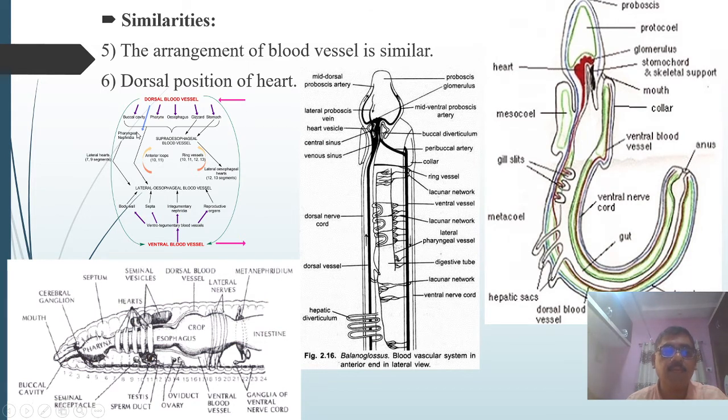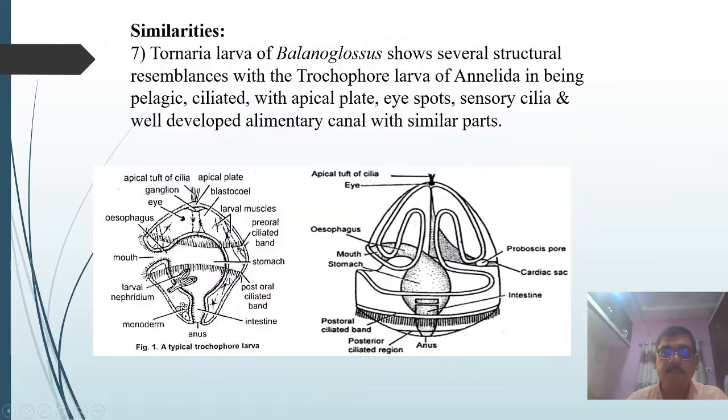You can observe the buccal cavity, then pharynx, then esophagus, gizzard, and stomach, and then these blood vessels. So these are the hearts, the modified blood vessels which act as the hearts. And the position of the heart is also similar in Annelida and Balanoglossus. This is another affinity of the hemichordate with Annelida.